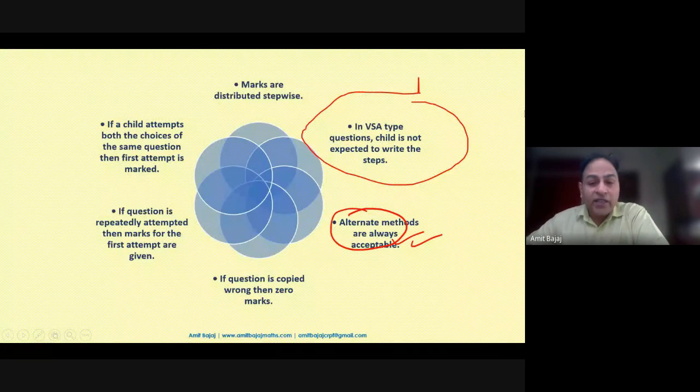Okay. So alternative methods are always welcome and accepted in the CBSE. Even that is told to the head examiners as well. And as a teacher, you must be aware of the same fact. But the child must be told to avoid using JEE or IIT shortcut methods. Sometimes the teacher may be new, maybe having only 2-3 years of teaching experience, or maybe they are not aware of the JEE shortcut methods. In that case, the child will lose the marks. So avoid those shortcut methods. Maybe say even L'Hospital's rule for finding limits. This is very, very important.